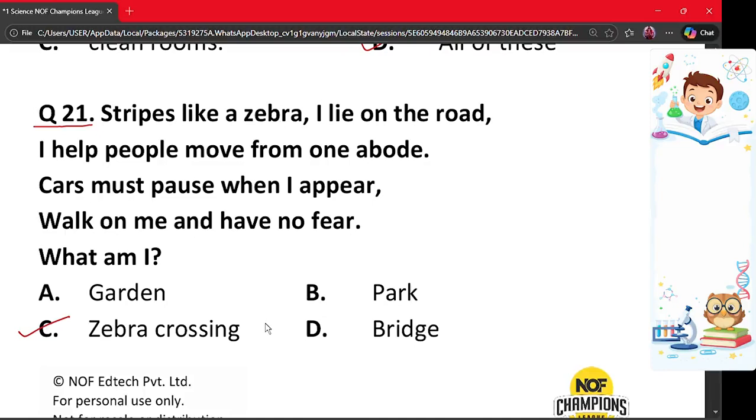A zebra crossing has white stripes like a zebra and helps people cross the road safely. Hence option C is the correct option, which is zebra crossing.